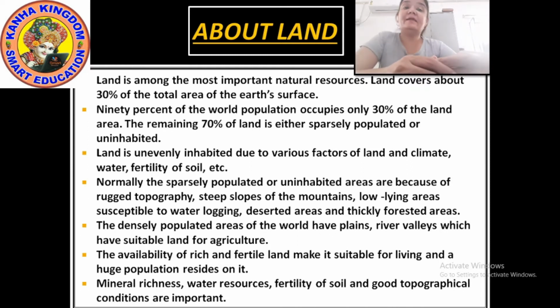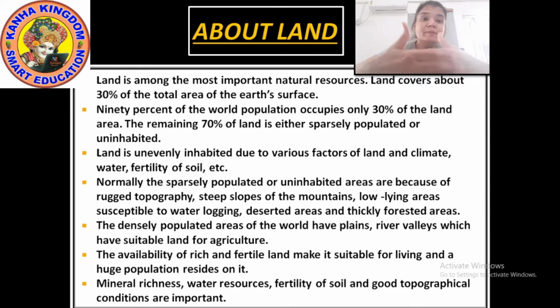Where the climate is hot, you would see very few people there. Where the climate is cold, you would see more people. And where the climate is moderate, you would see people living in larger numbers. So this uneven distribution of population is because of the characteristics of land and climate.